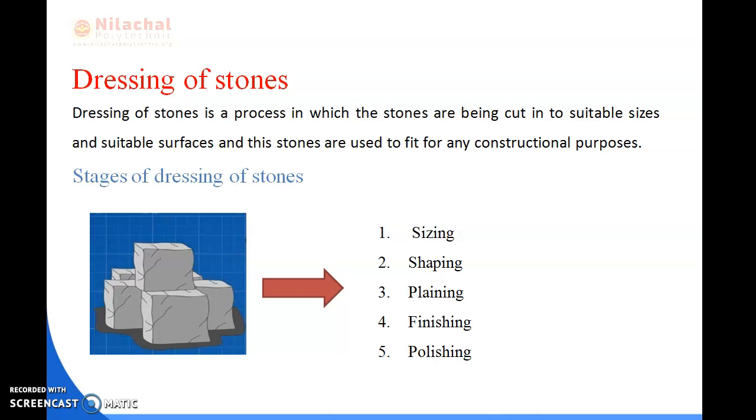Next is finishing. It is done by rubbing the surface with an abrasive material, that is, silicon carbide. Next is polishing. Polishing means that after all the steps have been completed, the stone is polished by hand or by machine to look more attractive or beautiful.